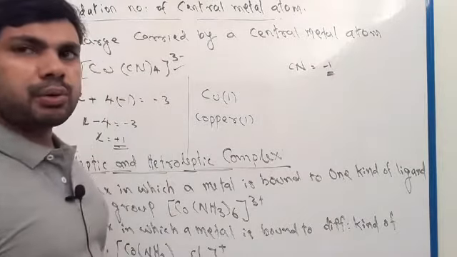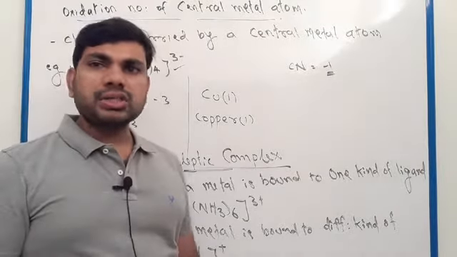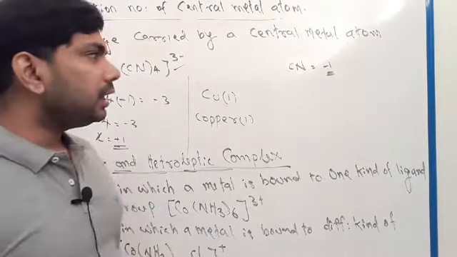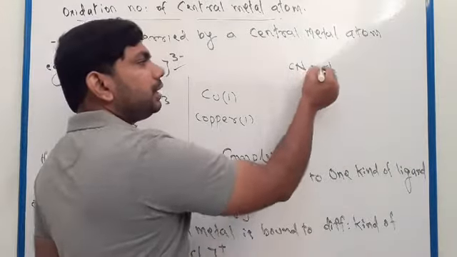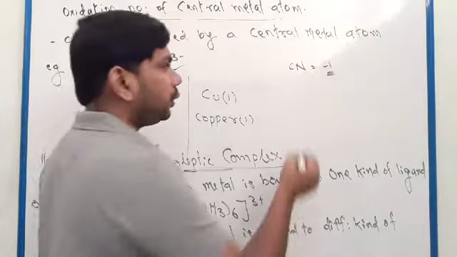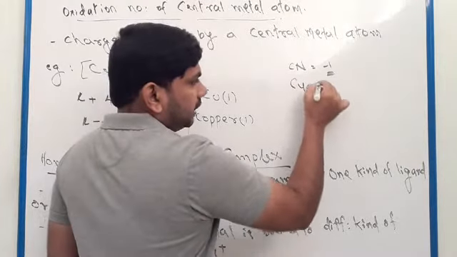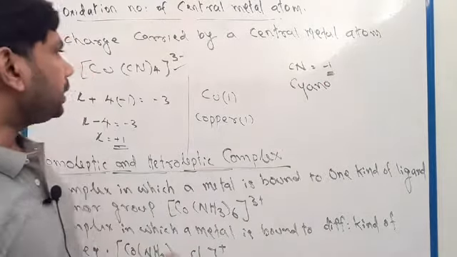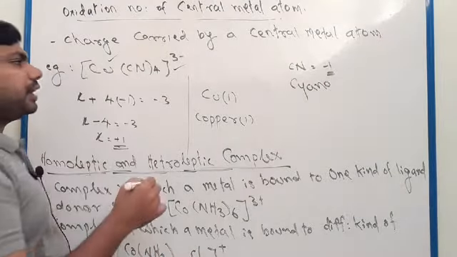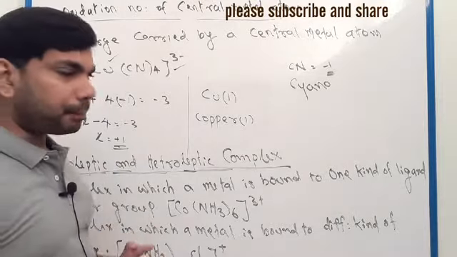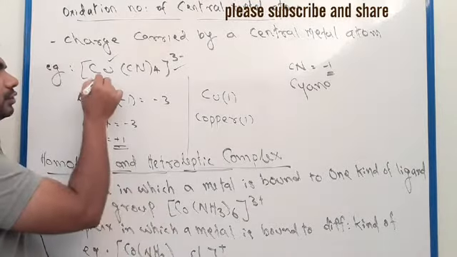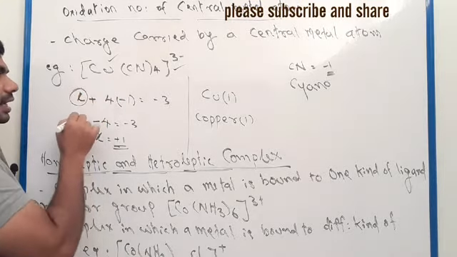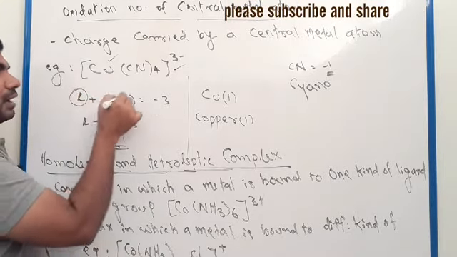We will discuss more details about charges of ligands later. Here CN means cyano, and it has -1 charge. Okay, and here Cu means copper. We can find the charge of copper like this. We want to find the charge of copper. It is unknown, so use x plus 4 times -1.